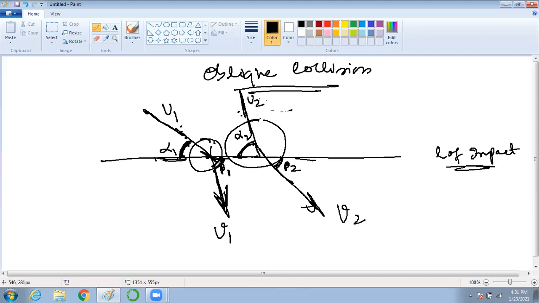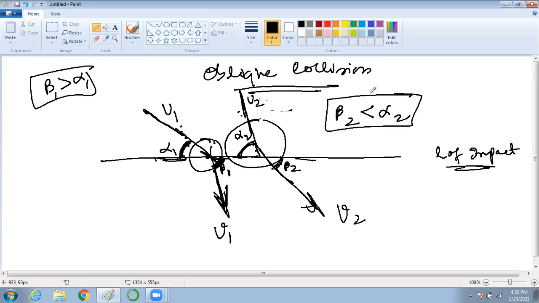If you see, beta 1 is greater than alpha 1, and beta 2 is lesser than alpha 2. Is it correct? Yes, sir.